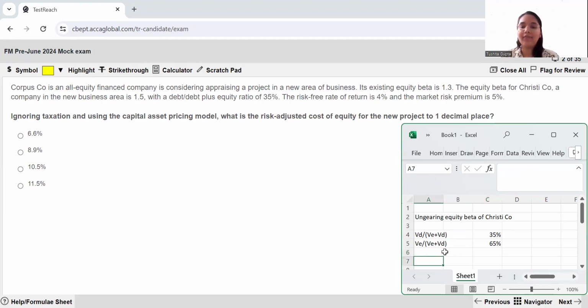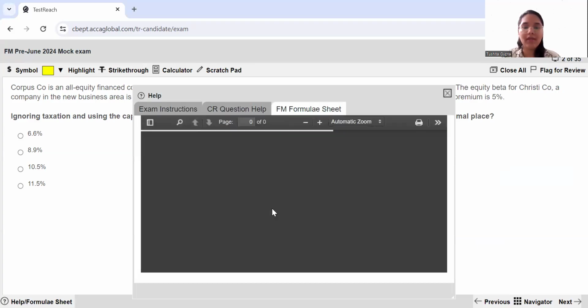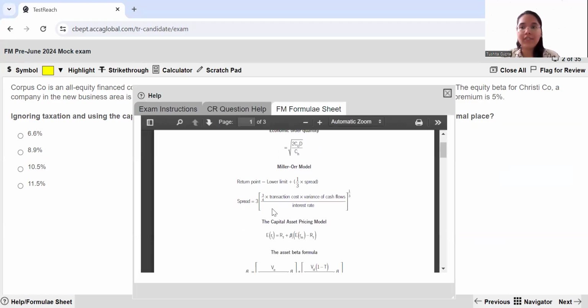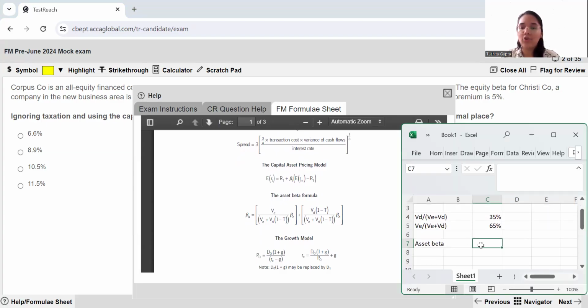Now, the next thing that we do, we find out the asset beta. How will we find out the asset beta? You also have this formula in the formula sheet. So if I just show it to you, this is your FM formula sheet. You will have all of these formulae in the exam also. This is the asset beta formula. So I can keep this open so that it gives you a better context.